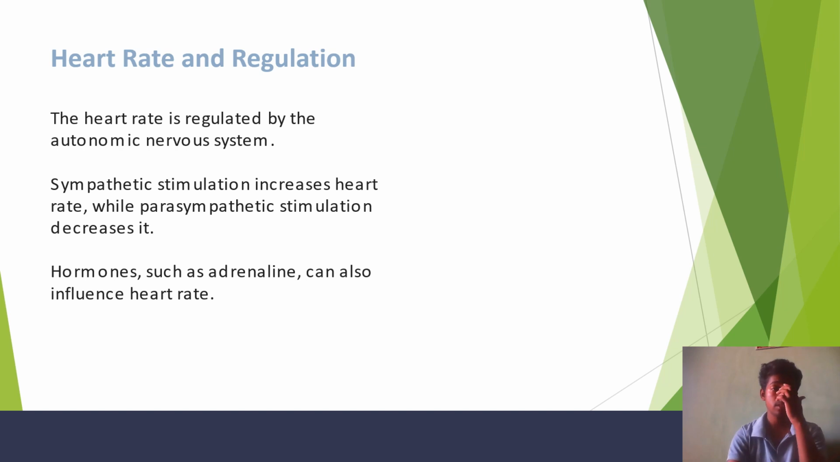Heart rate and regulation. The heart rate is regulated by the autonomic nervous system. Sympathetic stimulation increases the heart rate, while parasympathetic stimulation decreases it. Hormones such as adrenaline can also influence heart rate.